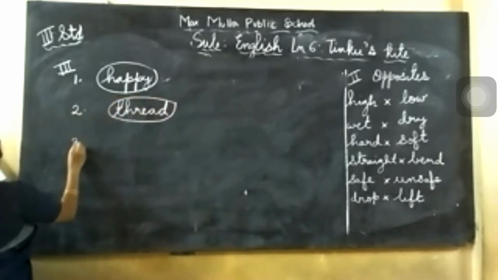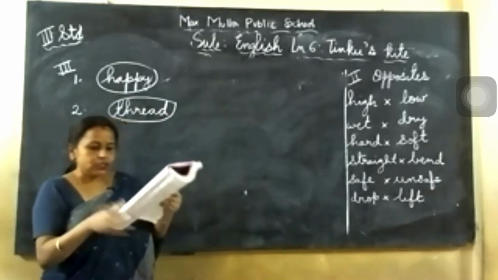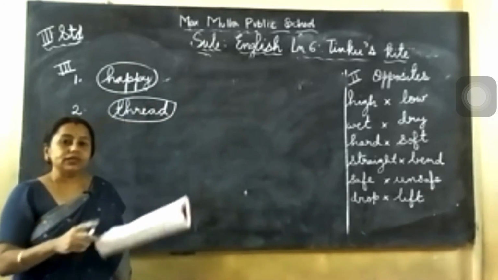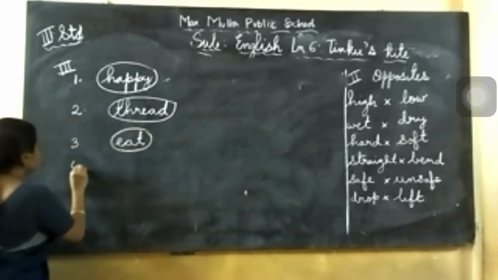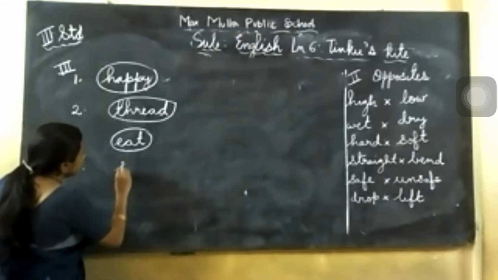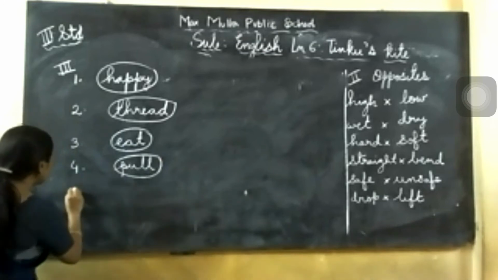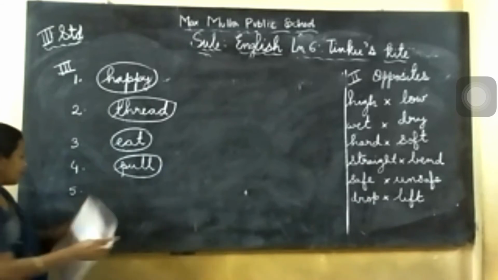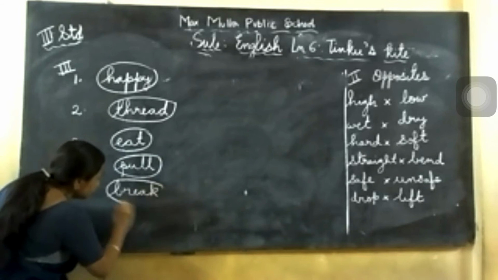You just circle it. Number 3 is nibble. Nibble is sip, eat, drink. So sip and drink is not there. Nibble means small bite. Somebody is eating means that is related to eat. EAT, eat. So this one you circle. Number 4. Tug. Tug means I told you pull. Last option you see. PULL. Pull, that one you circle. Number 5 is snap. Snap means suddenly it just breaks. So meaning is break. BREAK, break. So this word find out and circle.